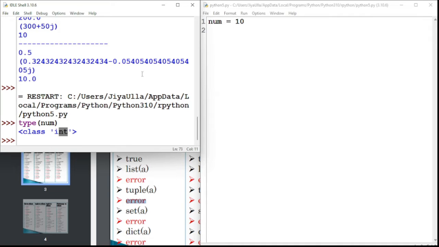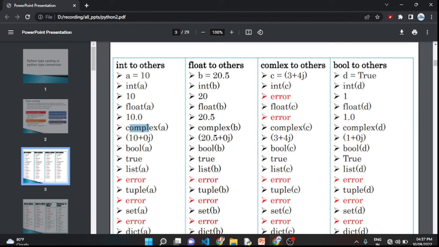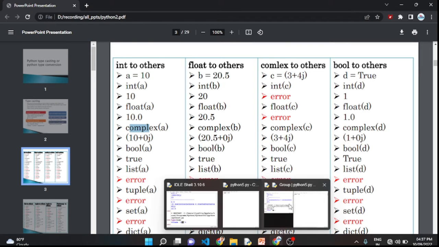We are going to convert this integer number to a float value, to a complex value, and then we are going to convert it into a list value. Basically this is an integer type of number. Then we are going to convert it into an integer as itself, then float, then complex, to see whether it is satisfied or not.